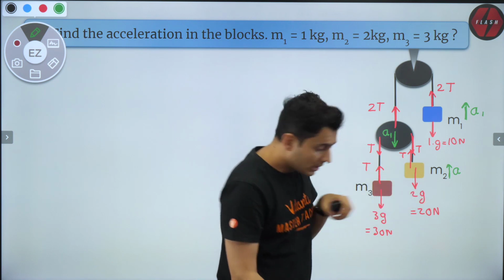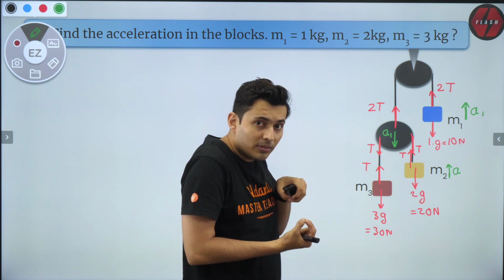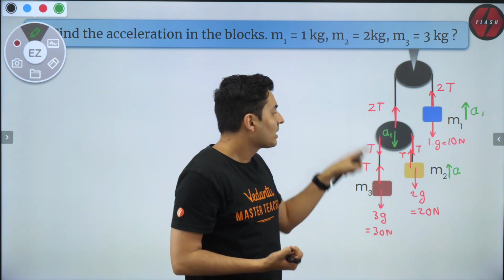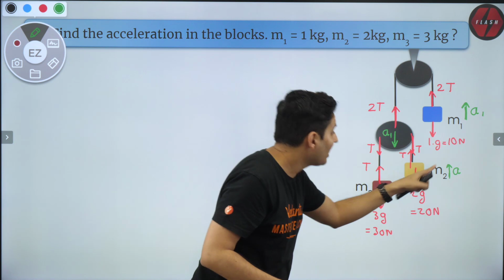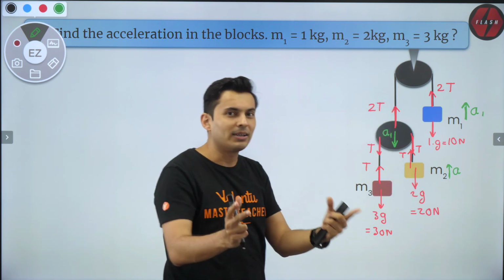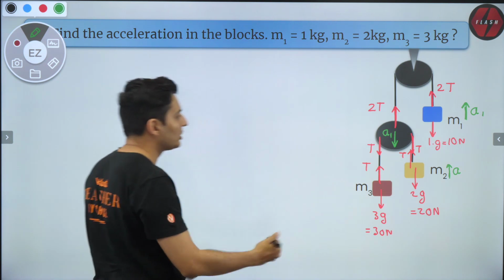If M2 relative to the pulley comes up and the pulley comes down with A1, think about it. How much effectively did M2 move? Now that's the problem, guys. A lot of people are not able to visualize this.